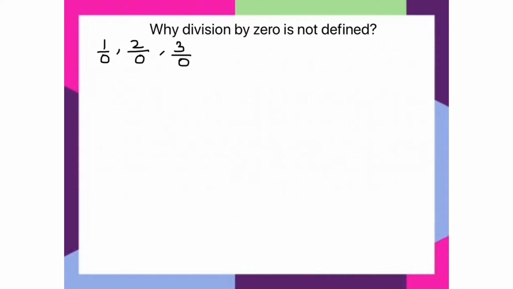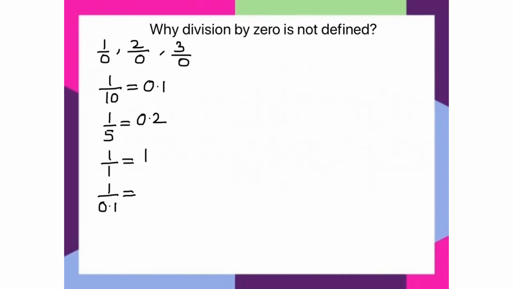Let us understand this. 1 by 10, we all know that it is equal to 0.1 in decimal form. 1 by 5 is equal to 0.2 in decimal form. 1 by 1 is equal to 1. What if we take 1 by 0.1?